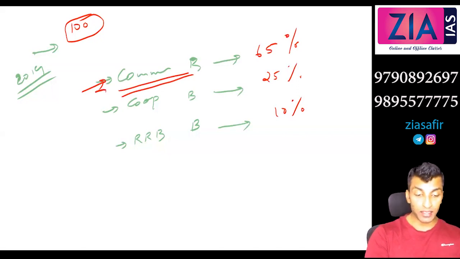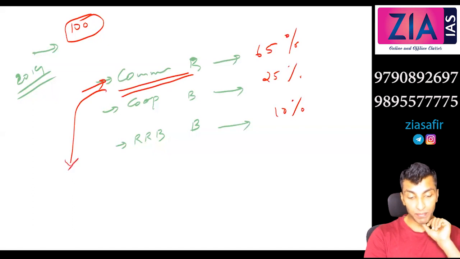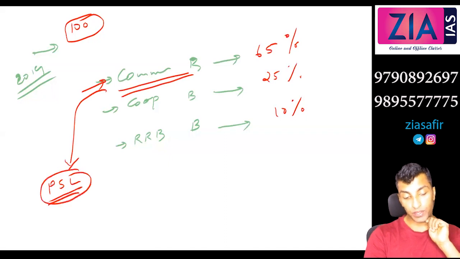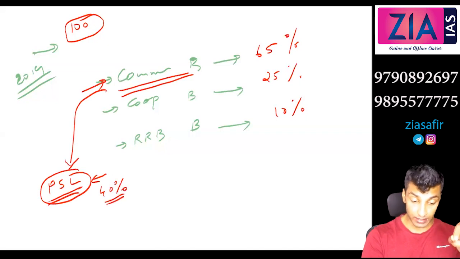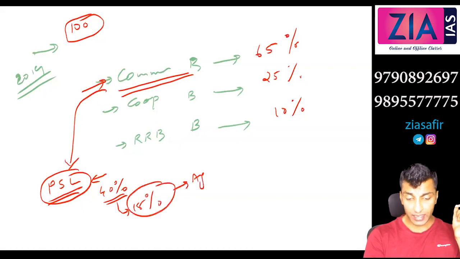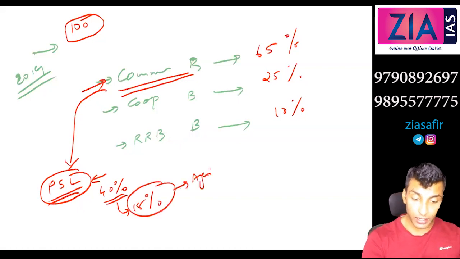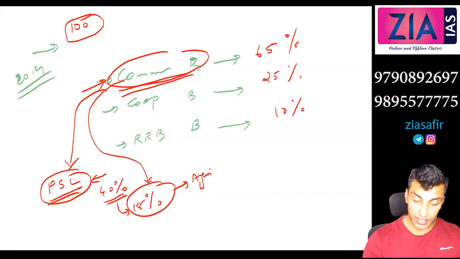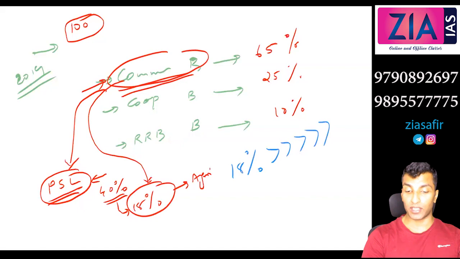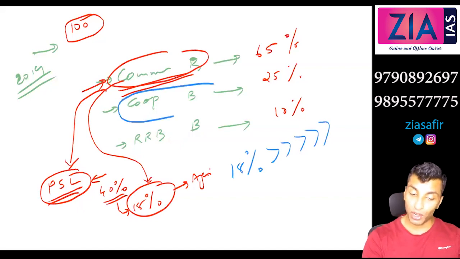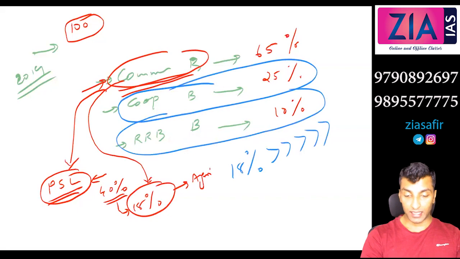It is because there is compulsory lending under which scheme? Priority sector lending, right? This is compulsory: 40% you have to lend for priority sector, out of which 18% should be given for agriculture. That means out of the total credit of commercial banks, 18% should be given to agriculture. Now what I am saying here is, this 18% of commercial banks is much more than the 100% of cooperative banks and 100% of regional rural banks.